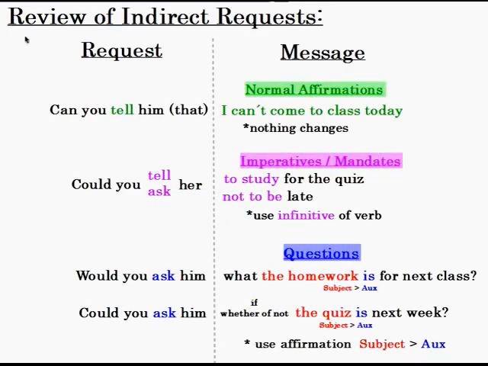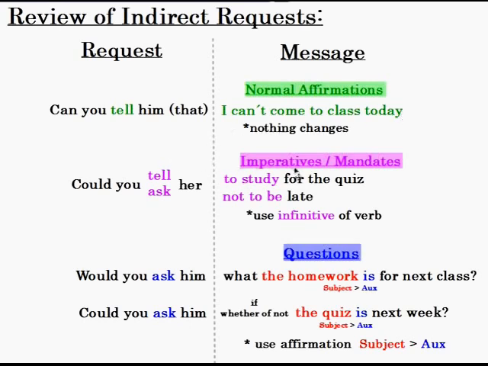Alright, so to finish, let's just review indirect requests. Remember, the request is the first part of the sentence. That's the part where we're asking for something. So we say, "Can you tell him that...?" Or "Could you tell her?" Or "Could you ask her?" Or maybe, "Would you ask him?" Or "Could you ask him?" That's the request, right? And then the message is what we want the person to say for us, or ask for us. So let's look. The normal affirmations are pretty easy. Nothing changes. We just use the normal message and the request. So, "Can you tell him that I can't come to class today?"